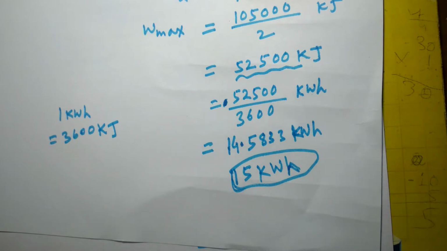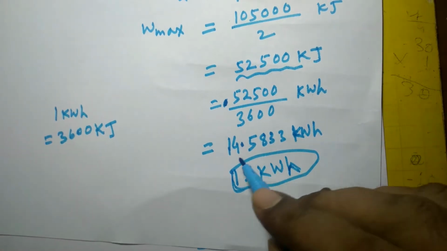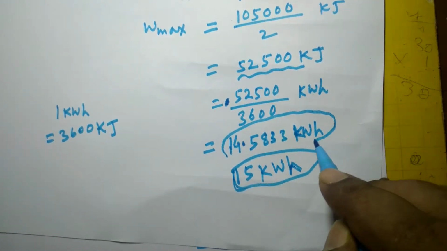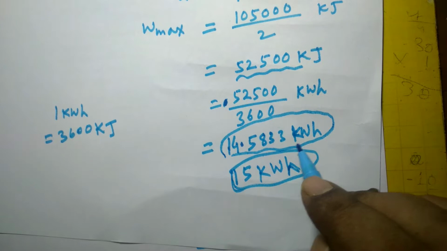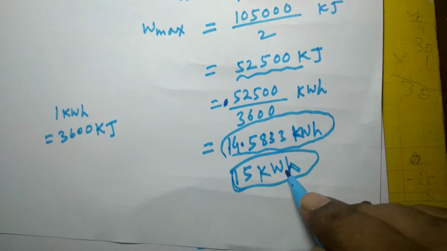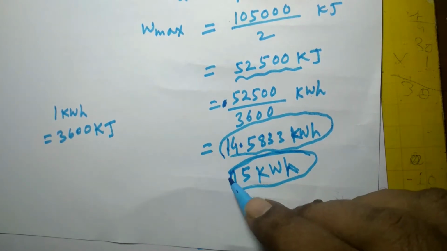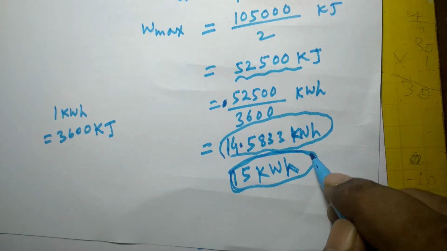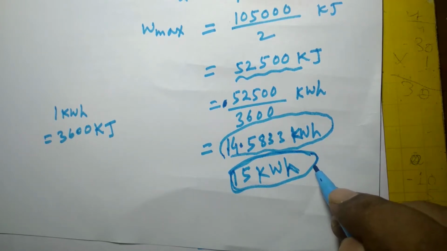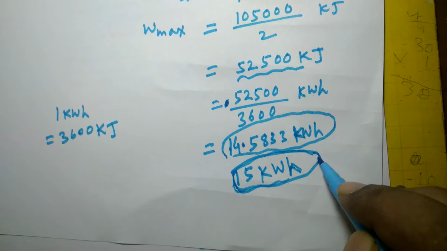No way this is possible. At maximum this amount of work can be produced, that is 14.5833 kilowatt hour. 15 kilowatt hour of mechanical work can never be produced. So his claims are not true. His claims are not justified.